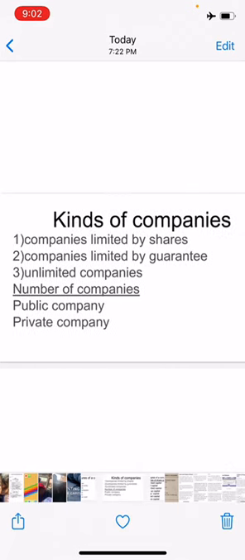Next we will move on to the kinds of company. Companies can be classified either on the basis of liability of its members or on the basis of number of members.